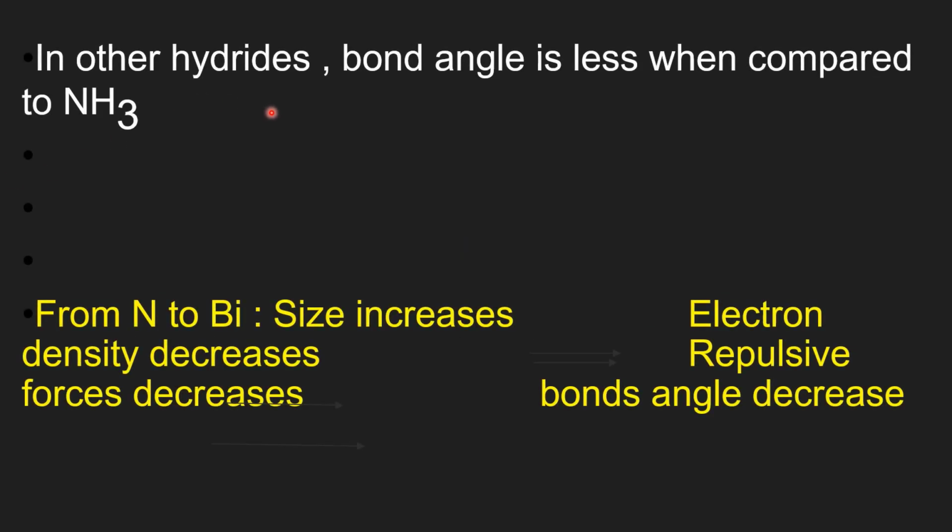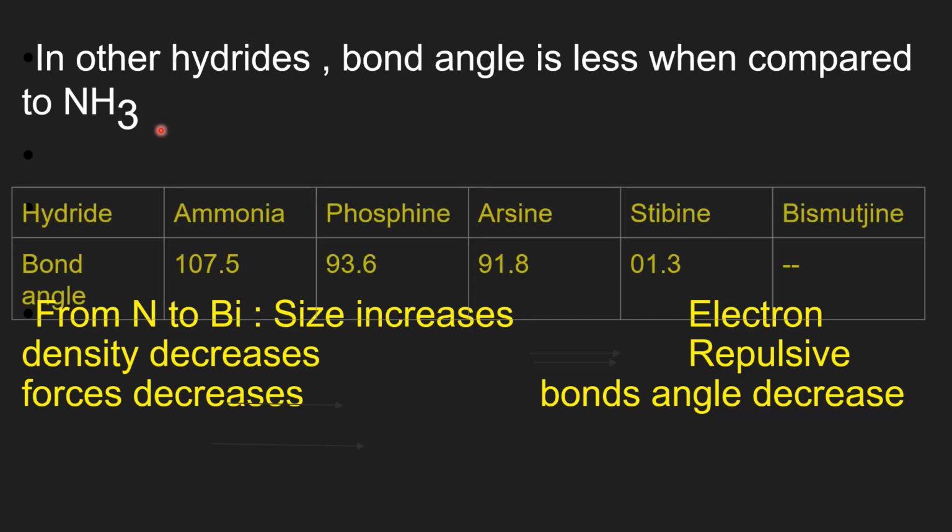In other hydrides of 15th group elements, the bond angle is less when compared to that of nitrogen. The bond angles you are able to see here: ammonia 107.5 degrees, phosphine 93.6, arsine 91.8, and stibine 91.3.